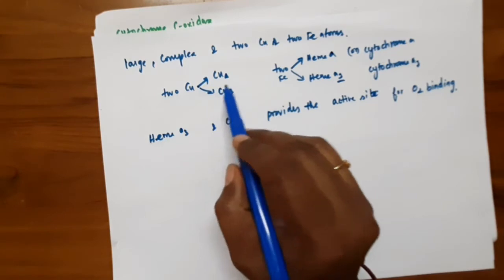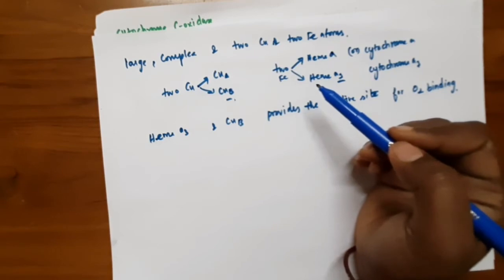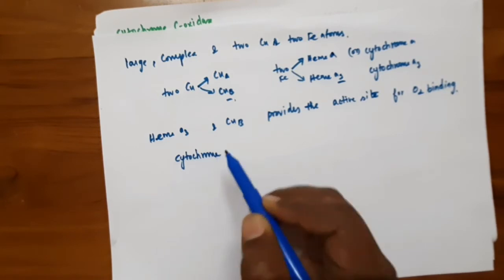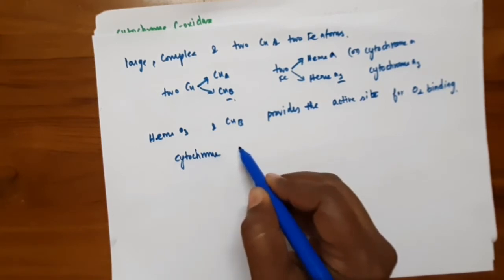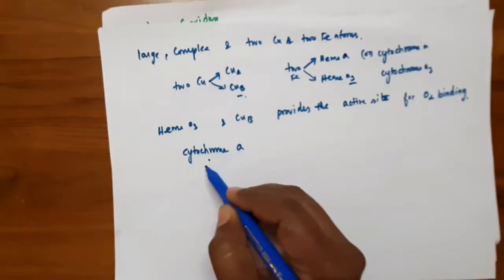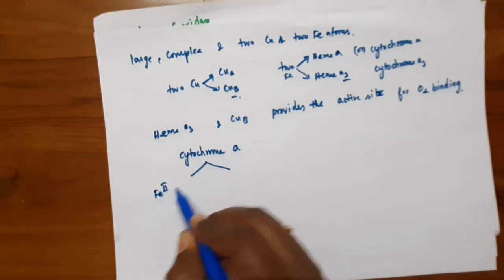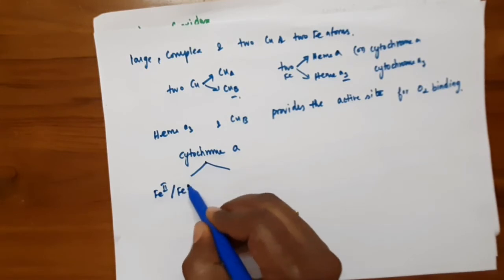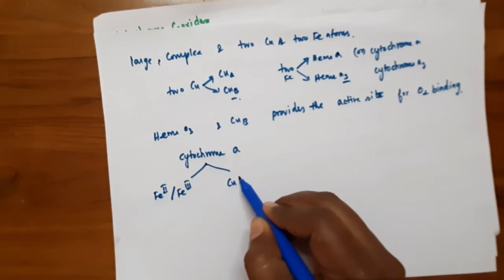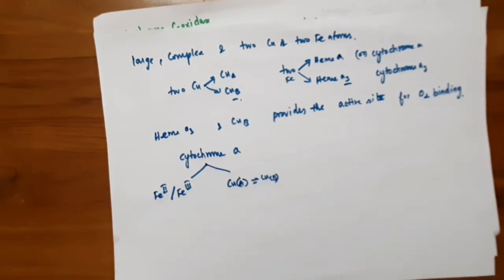So the cytochrome C oxidase contains 2 copper and 2 iron units. First take cytochrome A, that is this one, which has 2 iron, either in the Fe2 in the reduced form and also oxidized form, and it also contains 2 copper active sites, copper A and copper B.